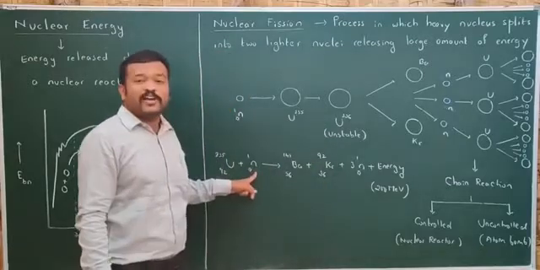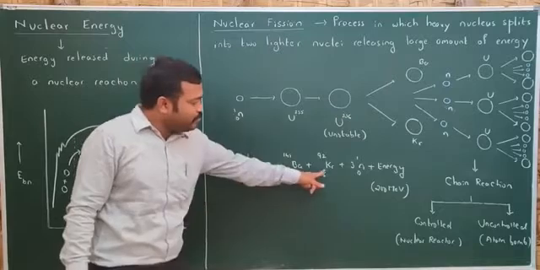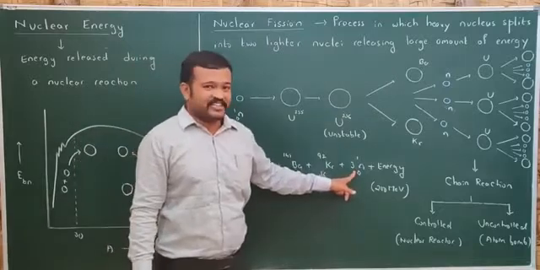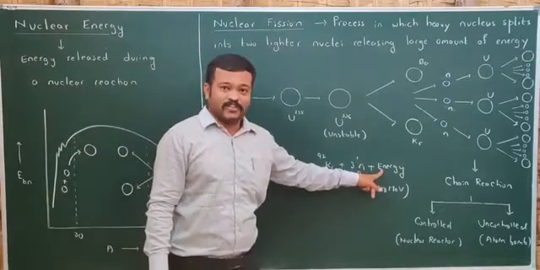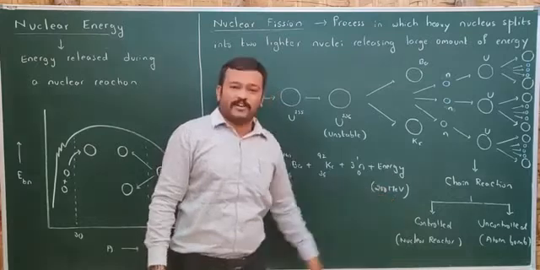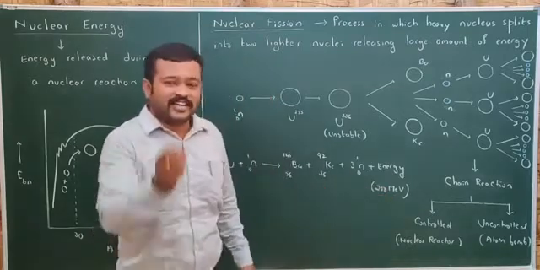Uranium, when it is hit by a slow moving neutron, converts into barium and krypton. 3 neutrons are released. With that, energy is also released. How much is that energy released? 200 mega electron volt. And how is that energy released? Let us check it out.